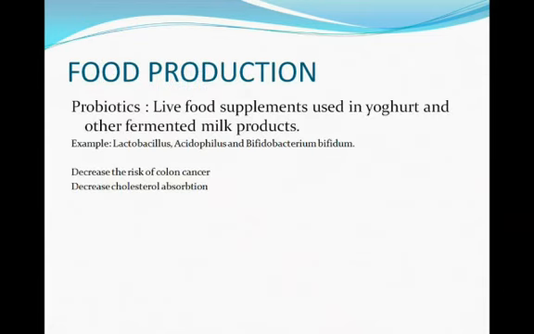Next, the food production is probiotics. Live food supplements are used in yogurt and other fermented milk products. Examples are Lactobacillus, Acidophilus, Bifidobacterium. They decrease the risk of colon cancer and decrease cholesterol absorption. These are the food productions, otherwise called probiotics.